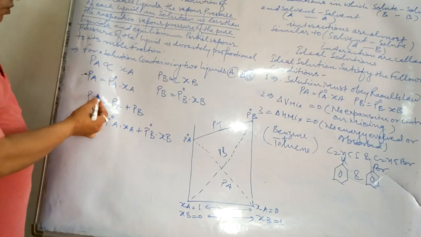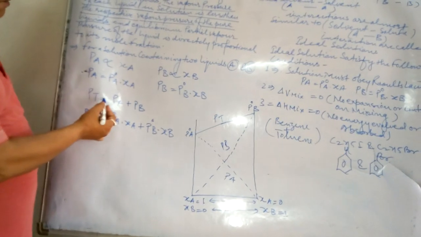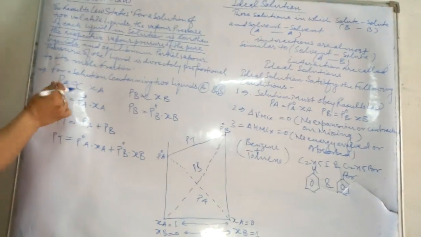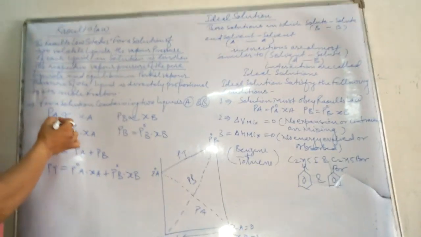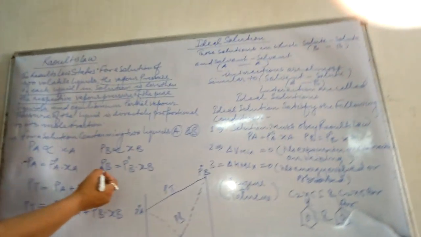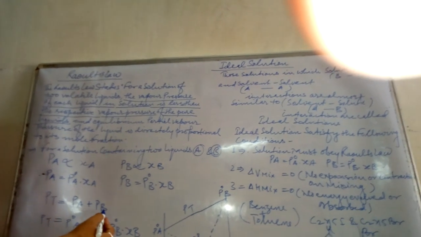The total pressure of the solution, PT, will be PA plus PB. Already PA equals P naught A into XA, and PB equals P naught B into XB. So the total pressure of the solution PT will be the sum of PA plus PB, or we can write PT equals P naught A into XA plus P naught B into XB.